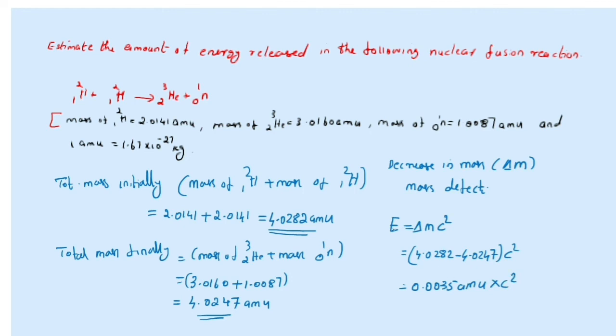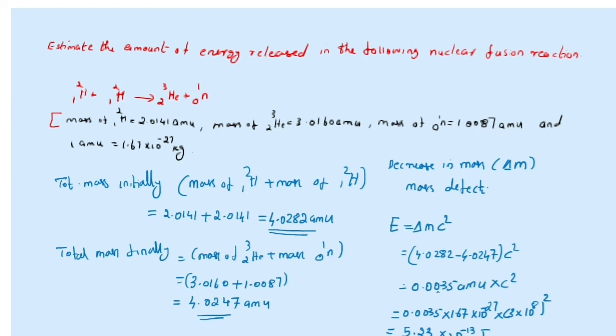What is the value of c? c is the speed of light, in SI unit, so we should convert this mass also into SI unit. You can write 0.0035 into 1.67 into 10 to the power minus 27 kilogram, into 3 into 10 to the power 8 meter per second whole square. If you calculate, you will get approximately 5.23 into 10 to the power minus 13 joule. This much energy is released during this nuclear fusion reaction.